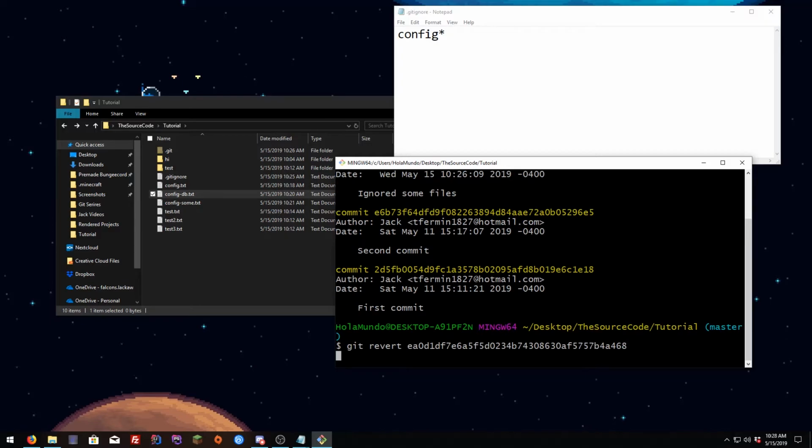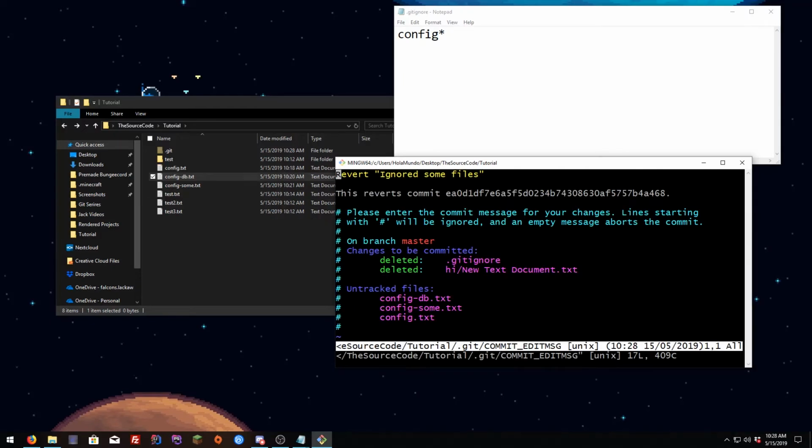Hit enter. You're gonna see that things got removed, and by things I mean the git ignore files, because that's the only thing we committed to our repository. Here it's gonna ask you to change the commit message.